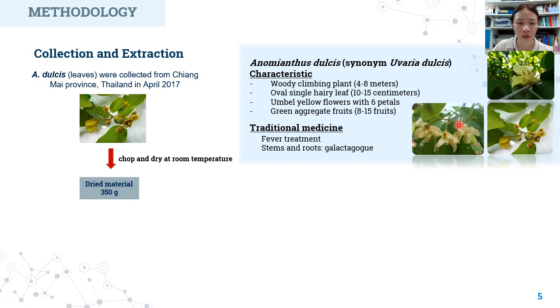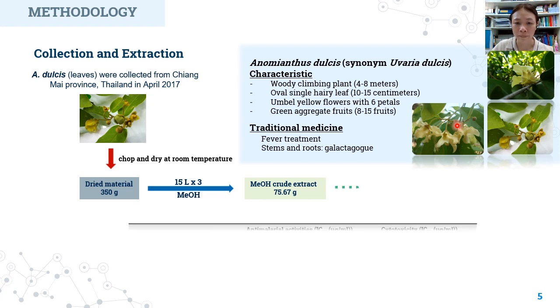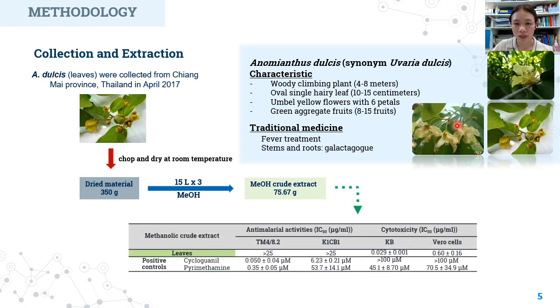We collected this plant from Chiang Mai province in 2017, and it was cut and dried at room temperature to get dry leaves of around 350 grams, and then extracted these dry leaves with methanol, 15 liters, 4 times, and it gave the methanol crude extract of around 76 grams as a dark gum. This crude extract was separated in a small amount to test the activities against malarial strains and the KB cell line.